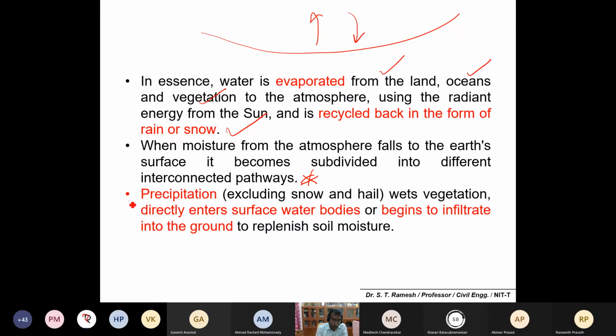Number one, the precipitation, excluding the snow as well as hail, wets the vegetation, directly enters into surface water bodies, and begins to infiltrate into the ground to replenish the soil moisture. So please make a note, the first concept is precipitation. Precipitation excludes the snow formation and the hail, wets the vegetation, directly enters the surface water bodies because of runoff, or begins to infiltrate into the ground to replenish your soil moisture. This is the definition of precipitation.